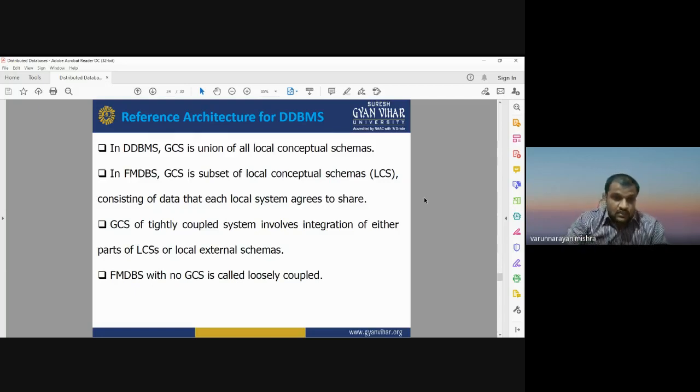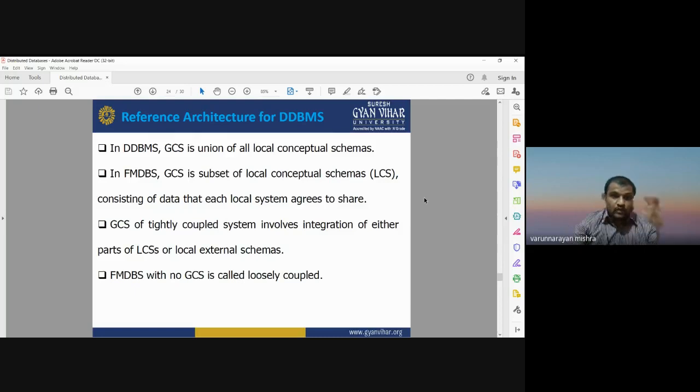Okay, so each and every local system, like site 1, site 2, site 3, any local machine having the facility to access, or that agrees to share the database stored on that system. The GCS of a tightly coupled system involves the integration of either parts of the LCS or the local external schema. Okay, so an FMDBS with no GCS is called loosely coupled.